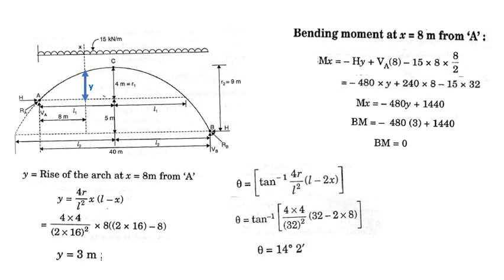Here it is asked only to find the horizontal thrust and the bending moment. So here you can stop the problem. If it is asked to find the normal thrust, radial shear, we can continue with the same. Okay, so take the test for the practice to find out the normal thrust and the radial shear for this problem. Let's move on to the next problem.